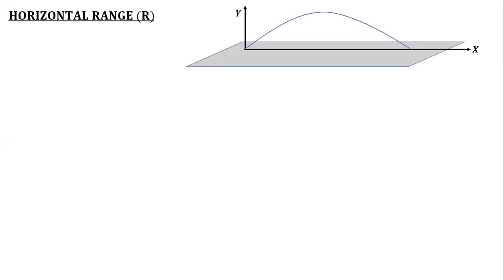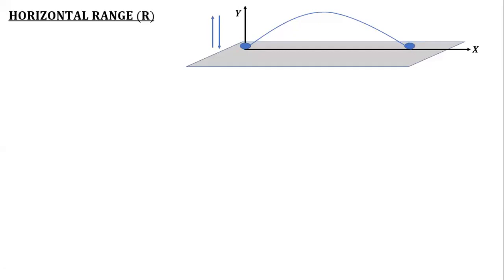The term horizontal range is defined whenever an object is released from a certain point. Obviously, it will cover some vertical motion, some height, and then it is going to come back on the ground after some distance.